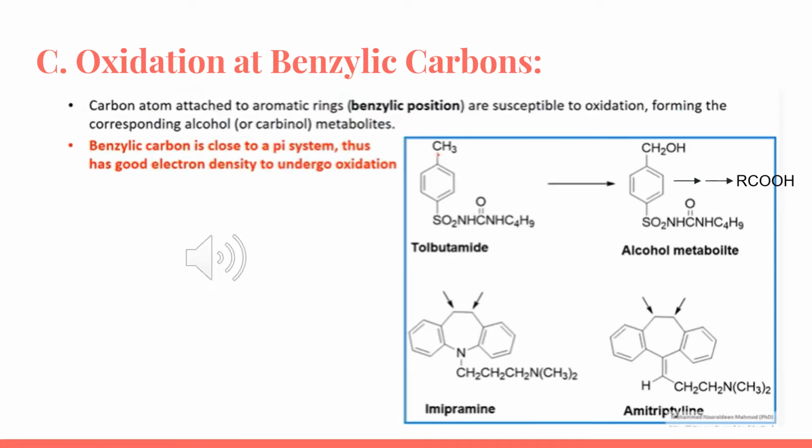So here we have the example for tolbutamide, which is a sulfonylurea derivative responsible for the antidiabetic action. For the tolbutamide, we can see here the CH3 at the para position is a benzylic carbon, because right before the carbon we have a double bond, so it will undergo hydroxylation and form an alcohol metabolite. Same thing for imipramine. Imipramine has 2 benzylic carbons, and amitriptyline also.